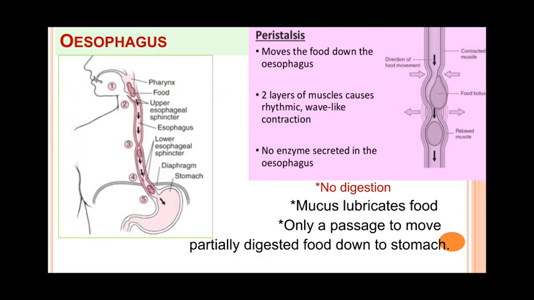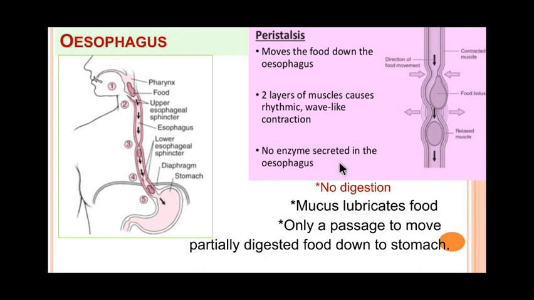After the food is moistened, crushed and partially digested in the buccal cavity, it enters the pharynx, and from the pharynx it enters the esophagus. While entering the esophagus, the epiglottis closes the tracheal region so that the food cannot enter the trachea. Now this food is coming to the esophagus towards the stomach.